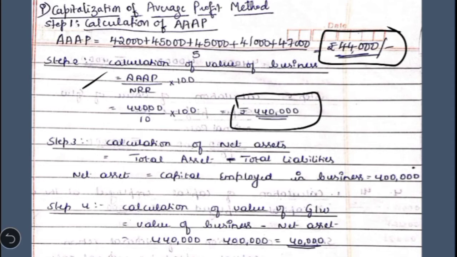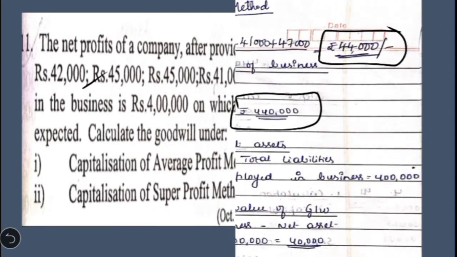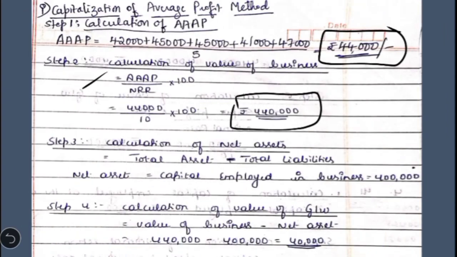Then step 3, for the calculation of net assets. Net assets is also termed as capital employed in the business. So here we need not calculate because capital employed in the business is specifically given in the question. You can just mention net assets is equal to capital employed in the business, which is 4 lakh.